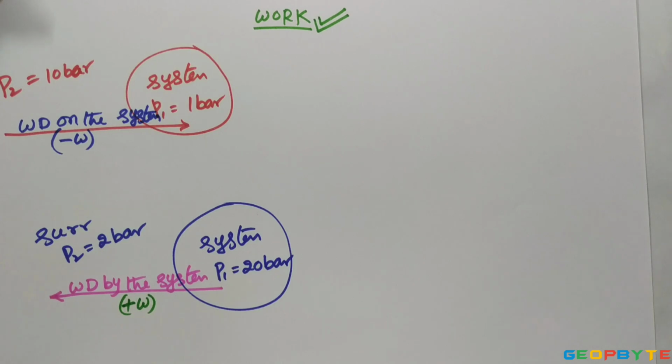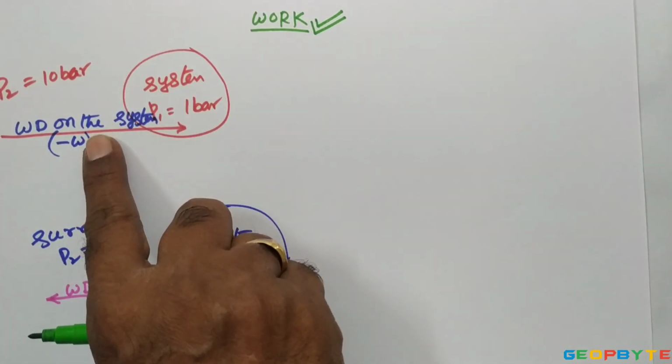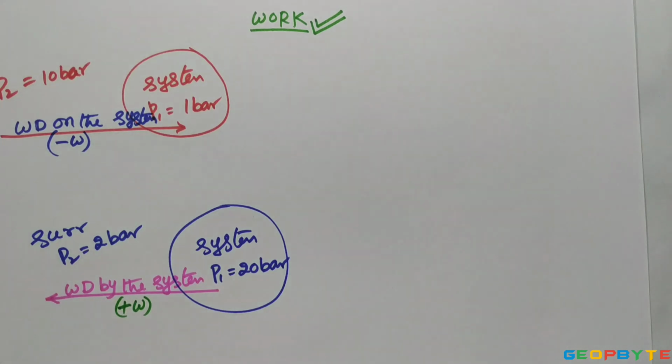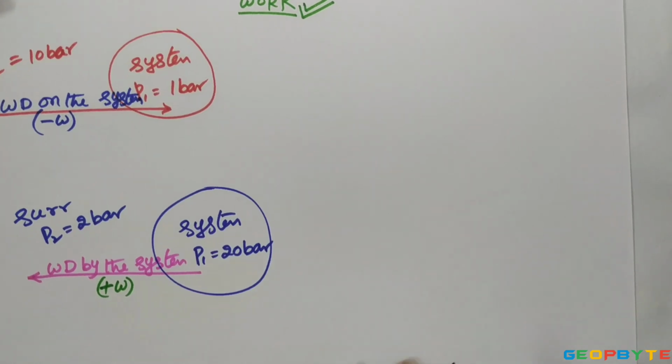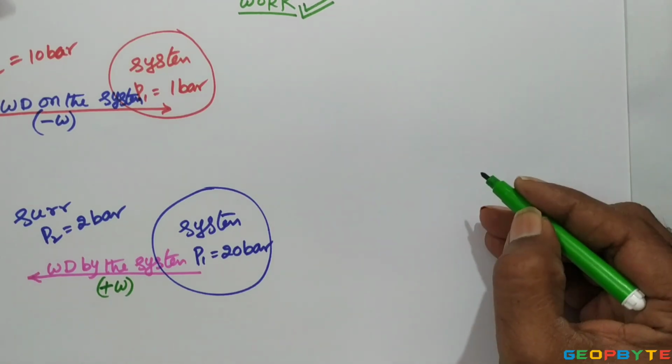That kind of energy causing the rotation or lifting of the load is called thermodynamic work. So, in conclusion, a kind of energy which is crossing the boundary of the system due to force gradient is called thermodynamic work, or a kind of energy which causes lifting or carrying of loads is called thermodynamic work. Now let us discuss the work interaction formula for a closed system, that is non-flow work.